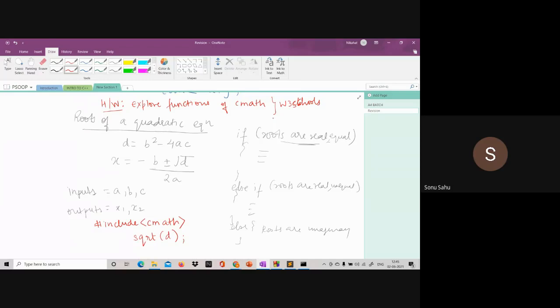Ma'am, can you please state the conditions? I don't remember actually. If the roots are real, what is the meaning of that? If the roots are real, that means D is positive, right? Discriminant is positive, because whatever is there in the square root has to be positive. If the roots are imaginary, D is negative. Everyone agrees, no?